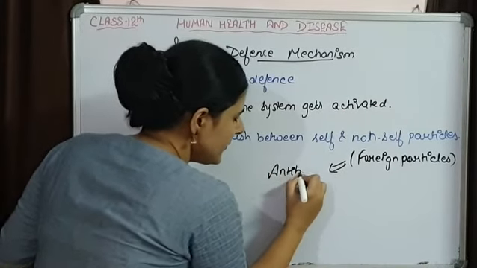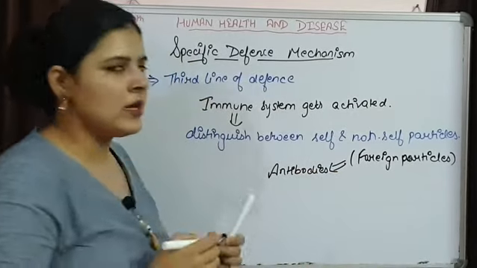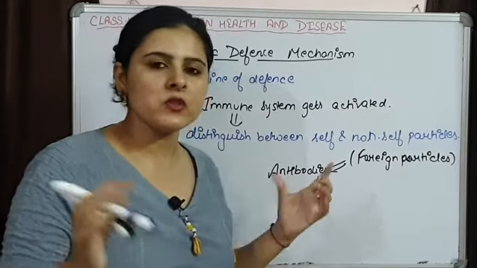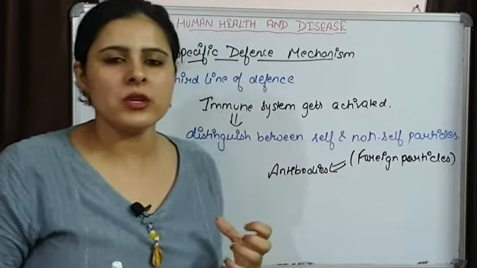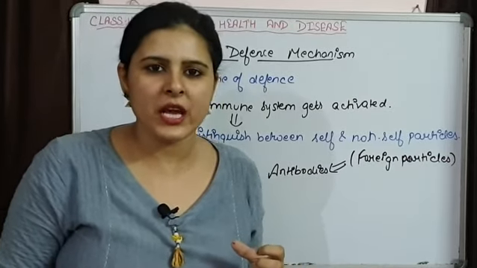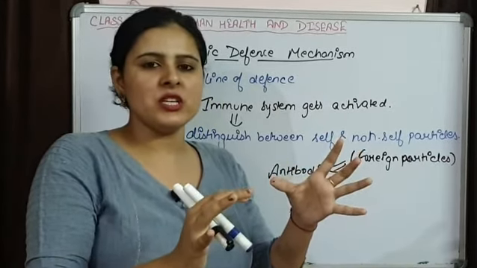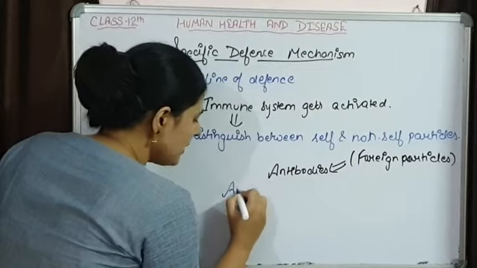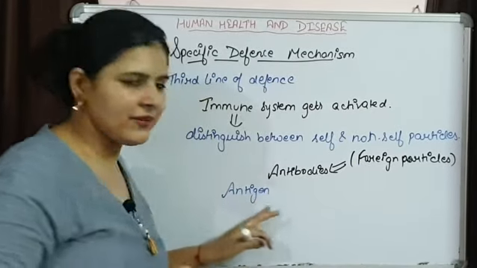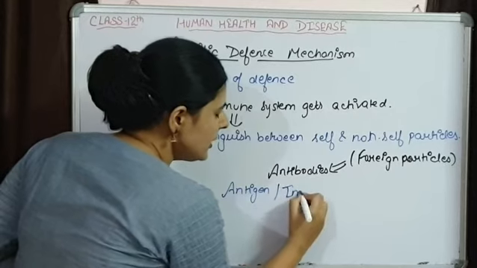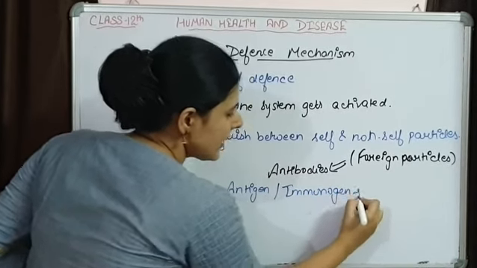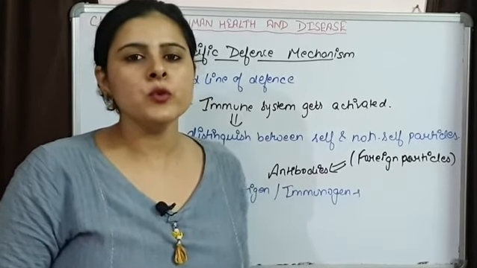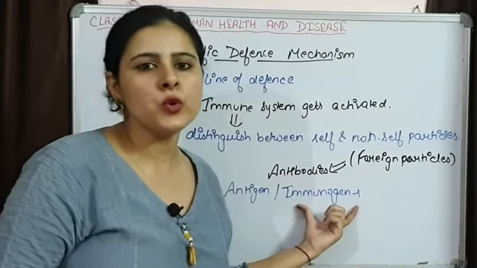Suppose a microorganism or an infectious agent enters our body. The complete infectious agent or microorganism can be called an antigen, that is, any foreign particle entering our body, or we can also use the word immunogen, again a foreign particle responsible for the activation of our immune system.